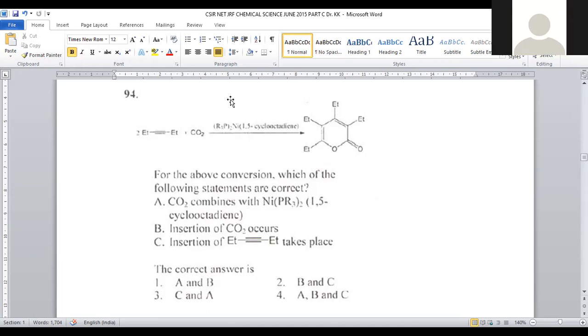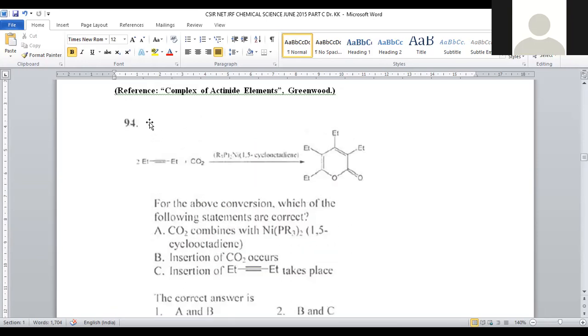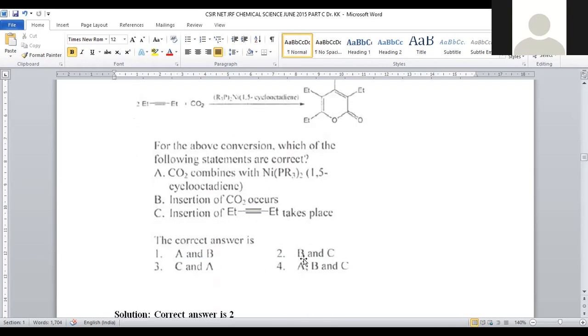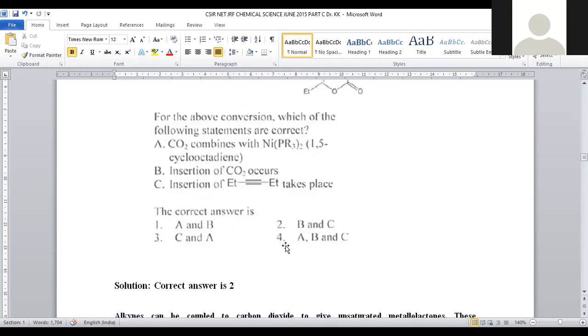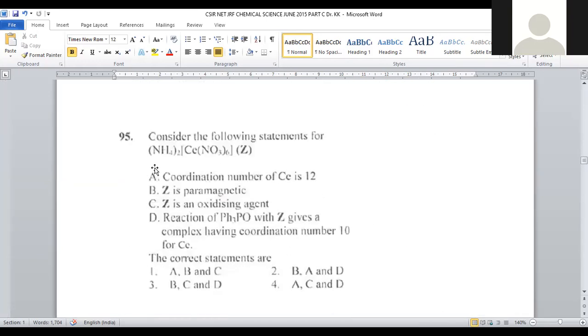This is a kind of 2 + 2 + 2 cycloaddition. So these two options are correct, options B and C. This is a part of insertion rather than combination, right? So for question number 94, B and C are provided in option number 2. So for 94, option number 2 is the correct answer. Let us move on to question number 95.